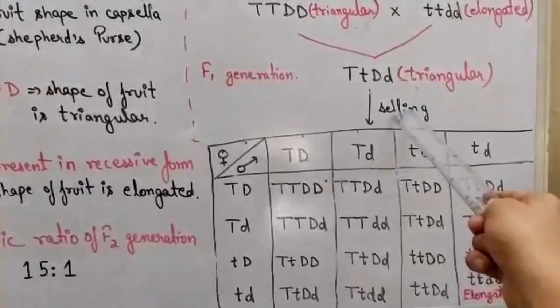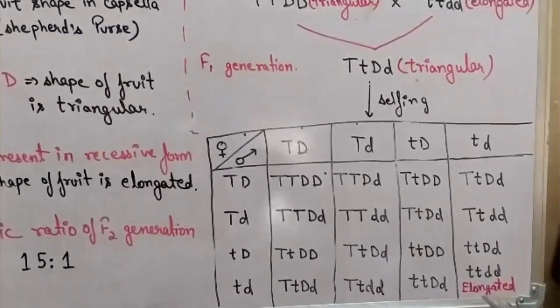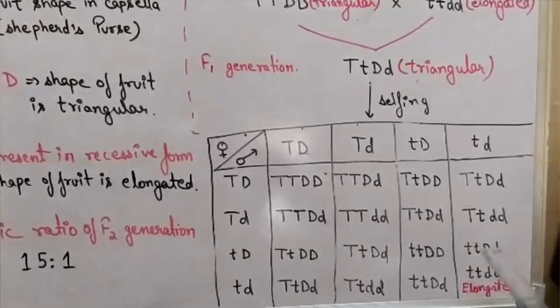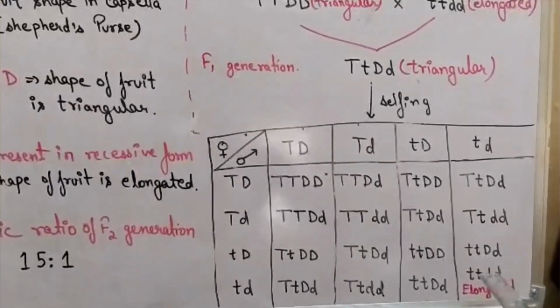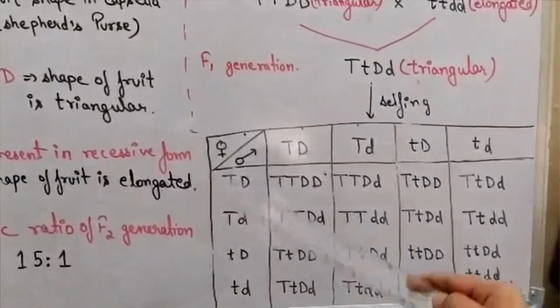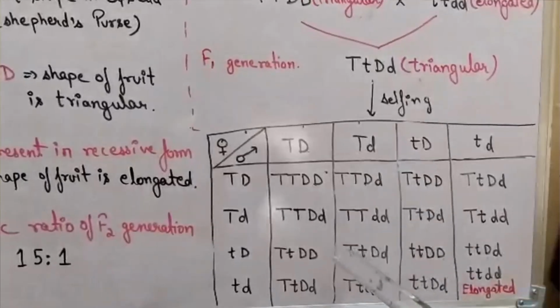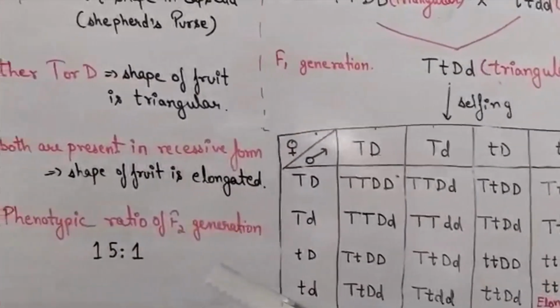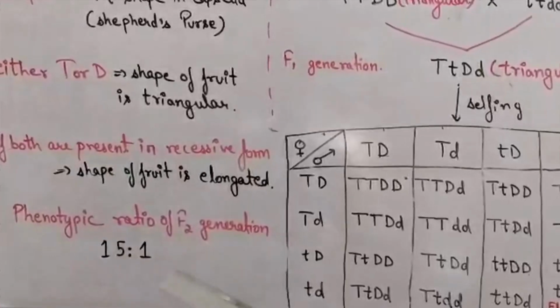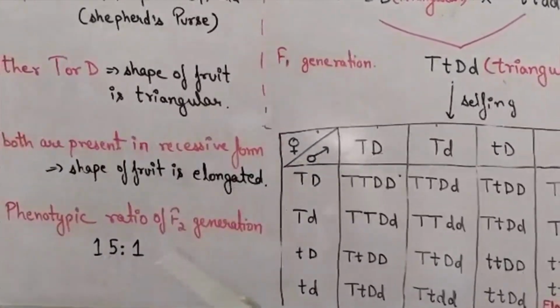Then we do the selfing for F2 generation and we only get one elongated fruit, because in this genotype both the genes are present in recessive form, and in other 15 genotype either T is present in dominant form or D is present in dominant form. So the phenotypic ratio of F2 generation is 15:1, in which 15 are triangular in shape and 1 is elongated in shape.